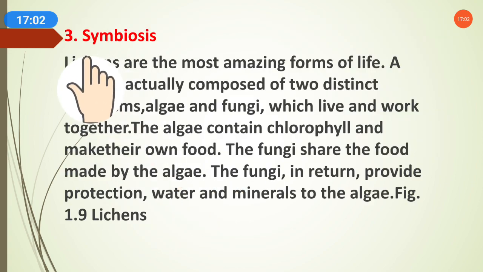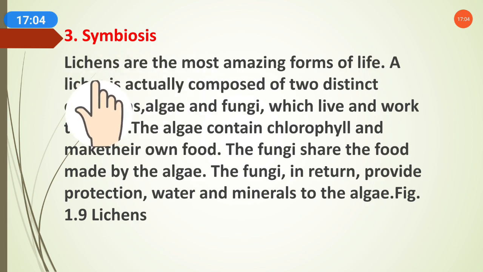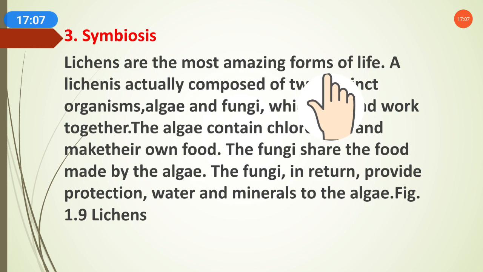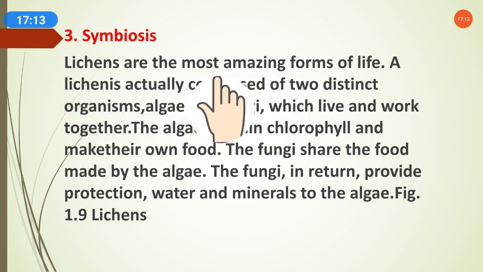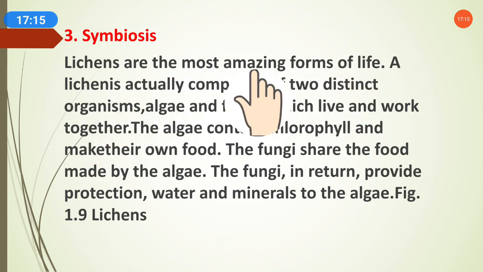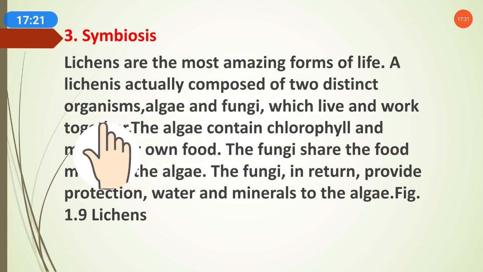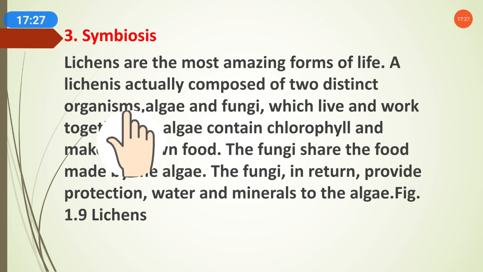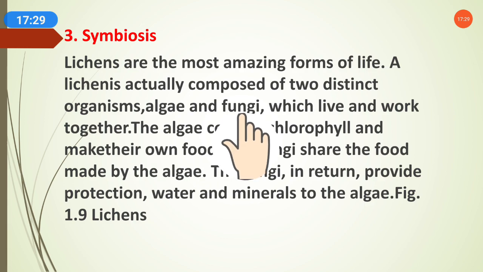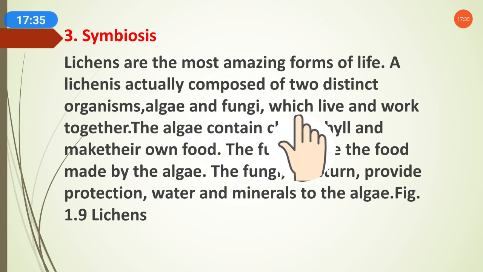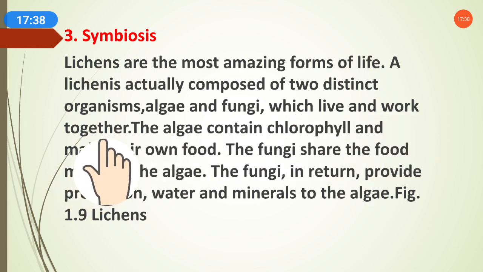Now the third one is symbiosis. Now what is symbiosis here? Lichens are the most amazing forms of life, means lichen is an organism, a very amazing form of life. A lichen is actually composed of two distinct organisms, like algae and fungi. Algae and fungi form lichens together. They live and work together.